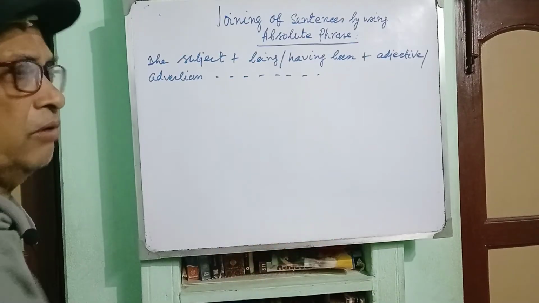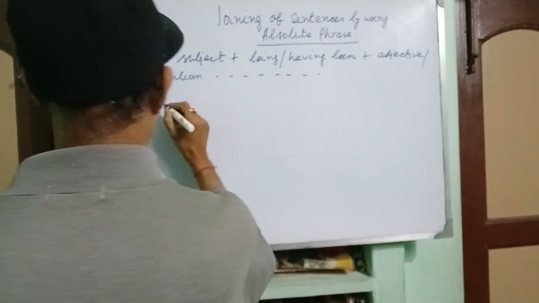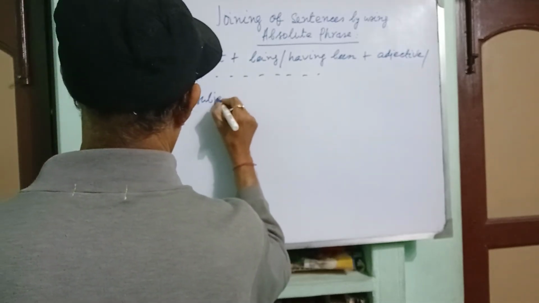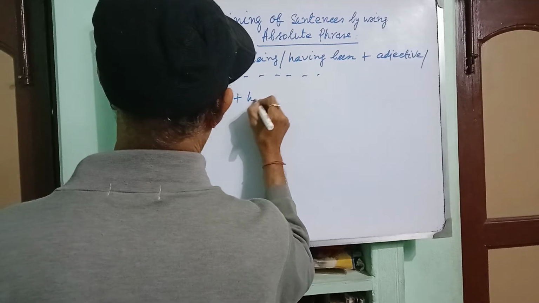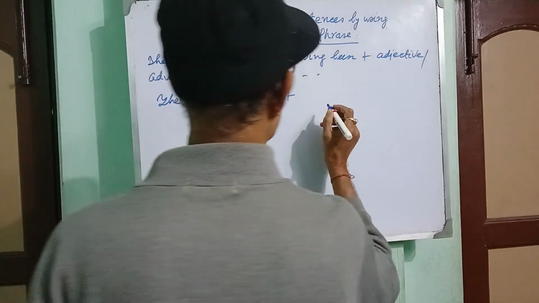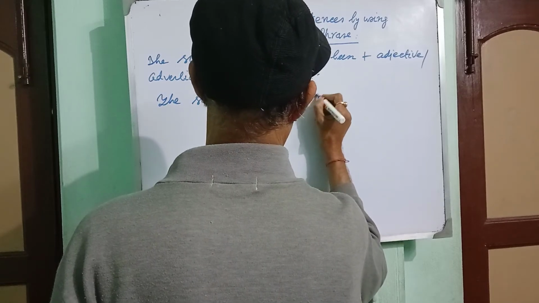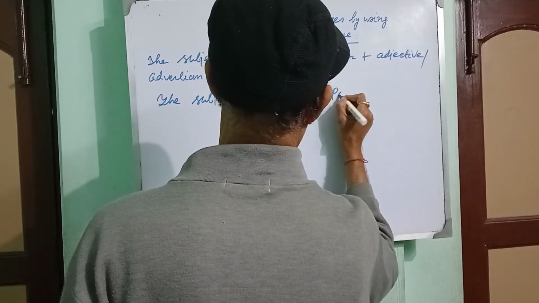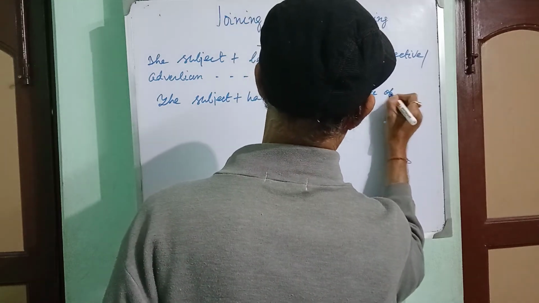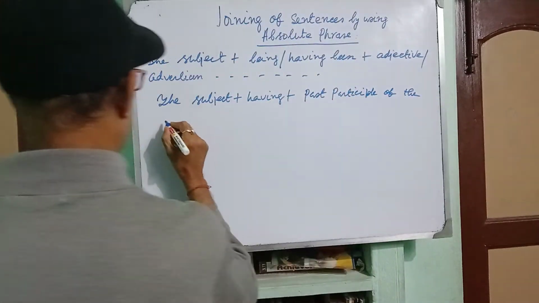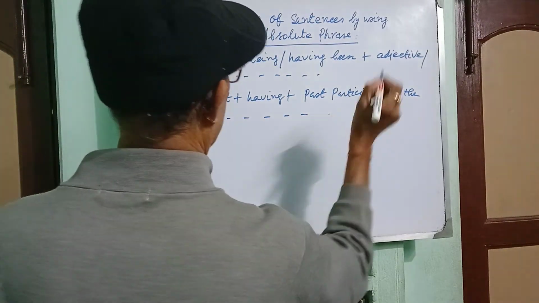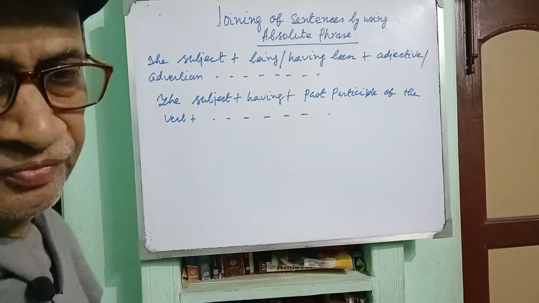Or where there is no verb, the subject plus having plus past participle of the verb plus the sentence.